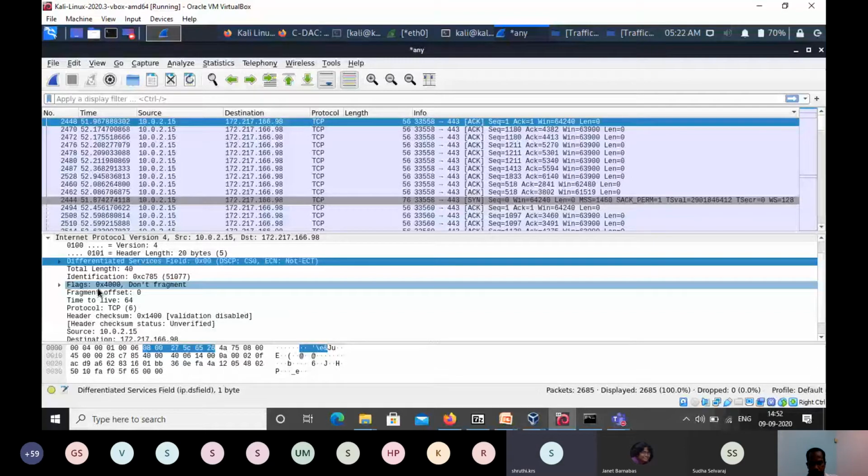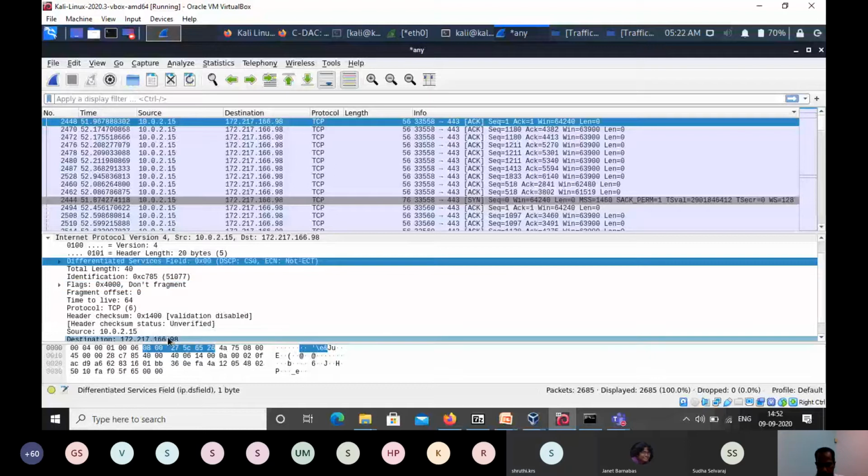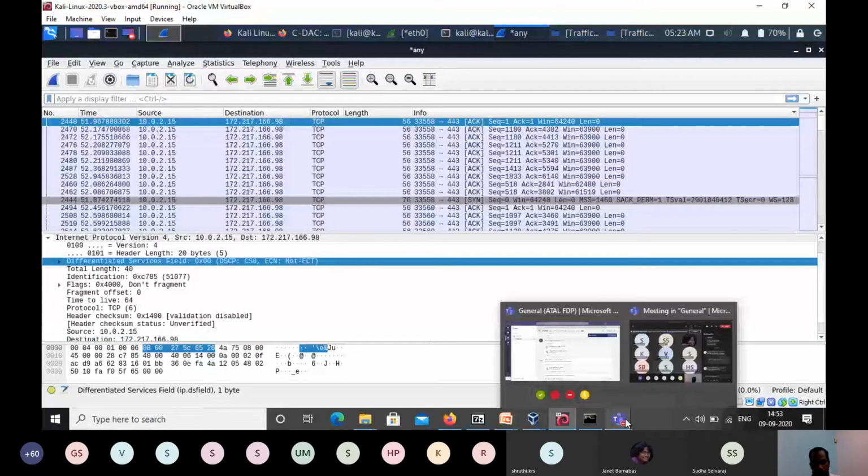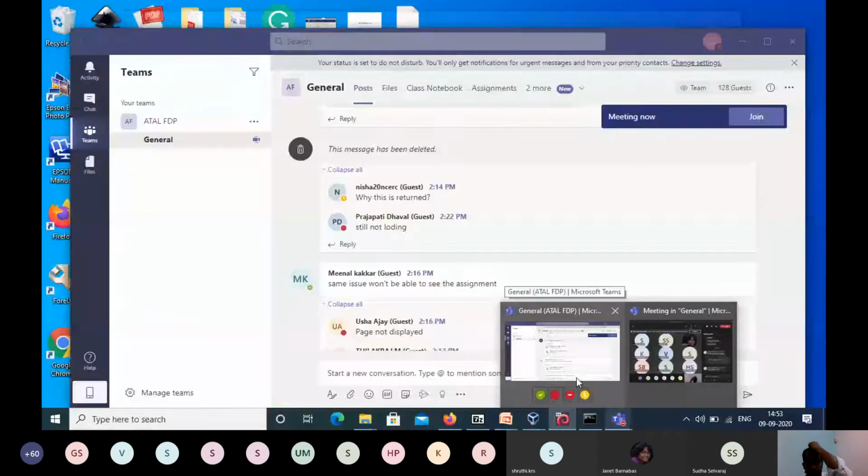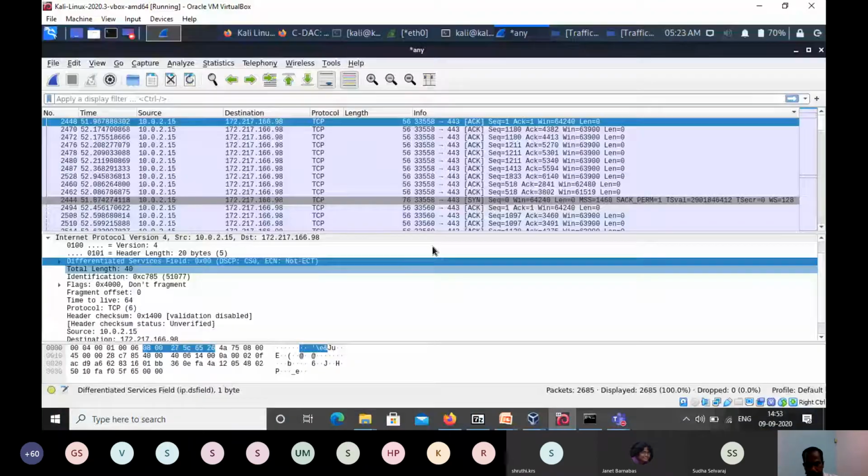Wireshark, you are not able to see. Yeah, now I am able to see it. Thank you. Okay. So if you are facing an issue, you can just notify. Otherwise, I'm not able to verify. Now, since I am out of this team window, I'm just explaining this Kali Linux window only. If you are not able to see, just interrupt and give that feedback.